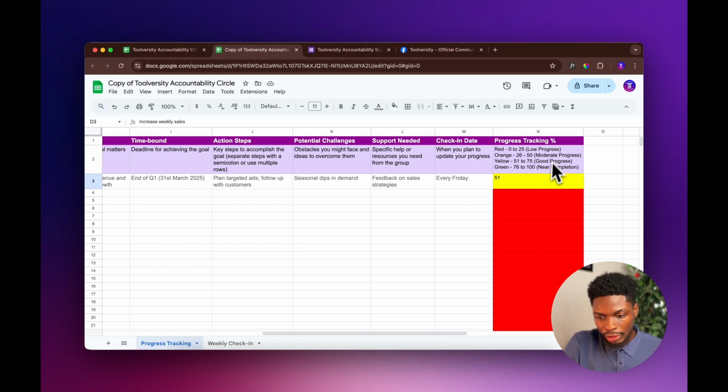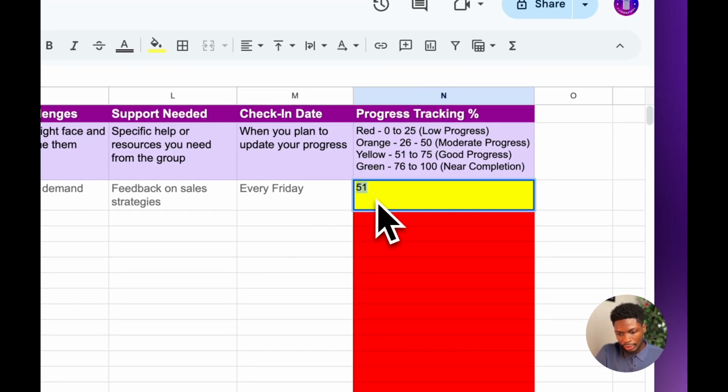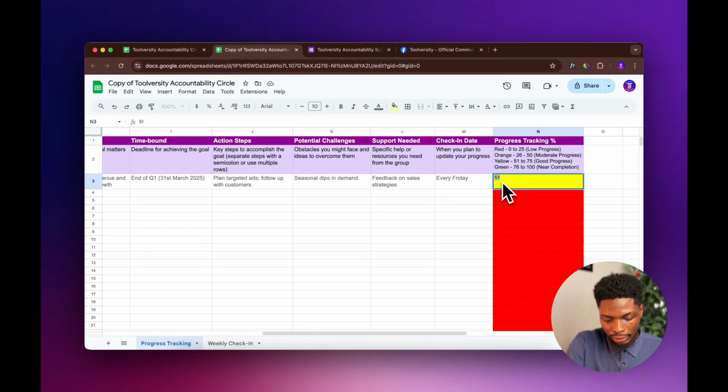Now, this progress tracking is very, very important. This progress tracking is in percentages, okay? So we have 0 to 25, low progress, with orange color. That is depending on the percentage of progress you've had for that particular goal you already set for yourself. Now when you come here and let's say we change this number to like 30, for instance, what's going to happen is that this column is going to change to orange, which means that you've made some kind of moderate progress.